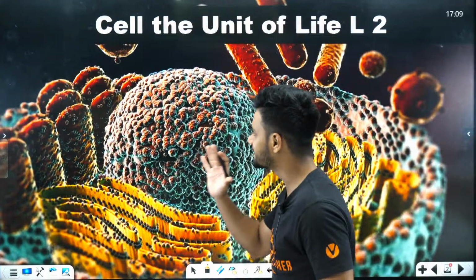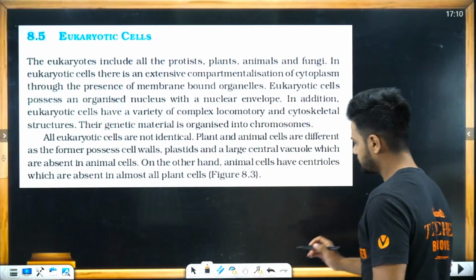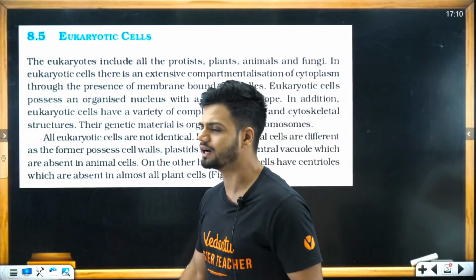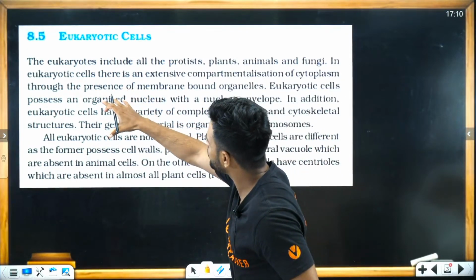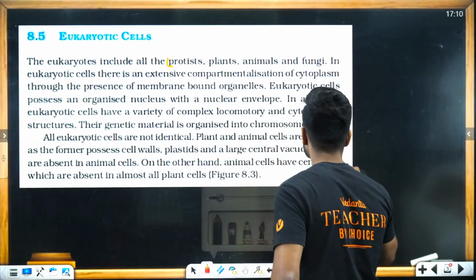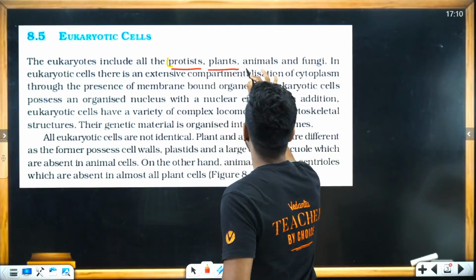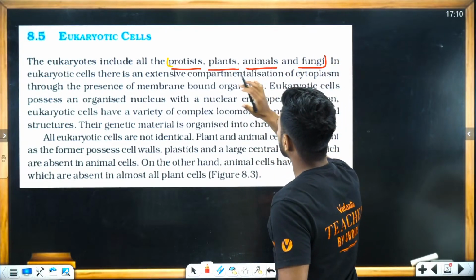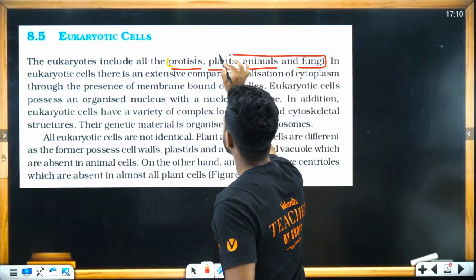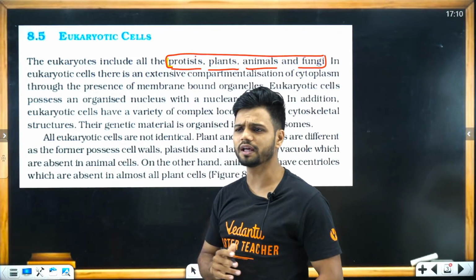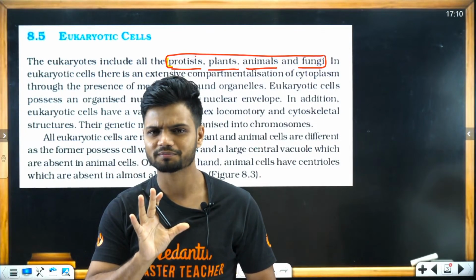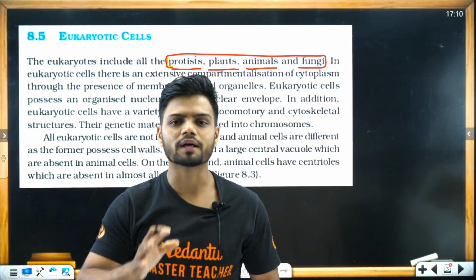Okay. So let's start the class with a simple definition now. What is a eukaryotic cell? The eukaryotic includes protista, plants, animals and fungi. Now, 1, 2, 3, 4. There are only 4 kingdoms here, students. Where are the remaining? The one kingdom is missing here. Can you tell? The kingdom Monera is missing.